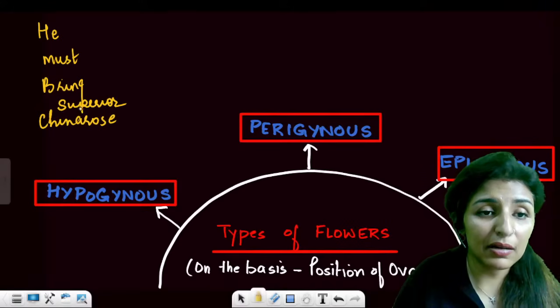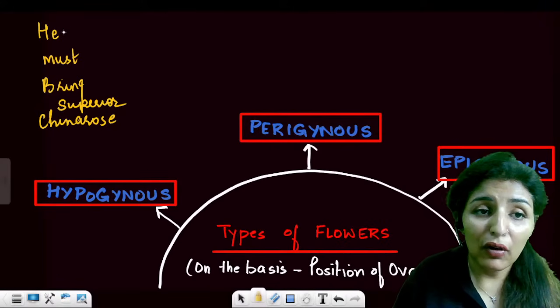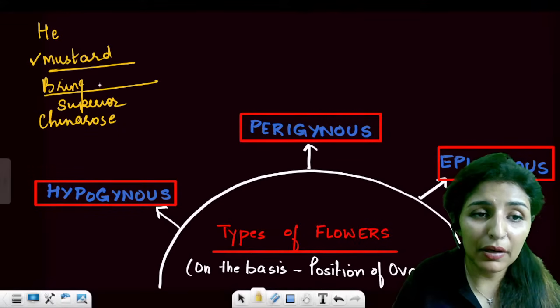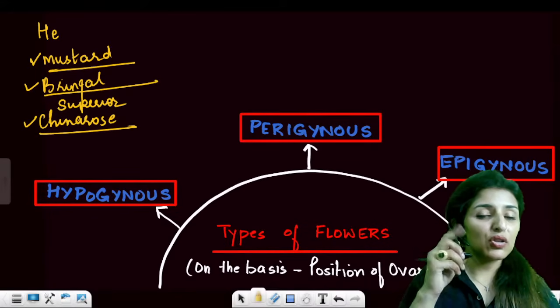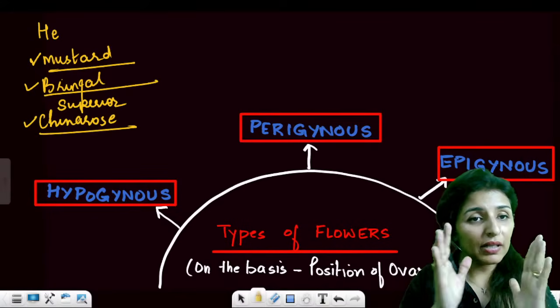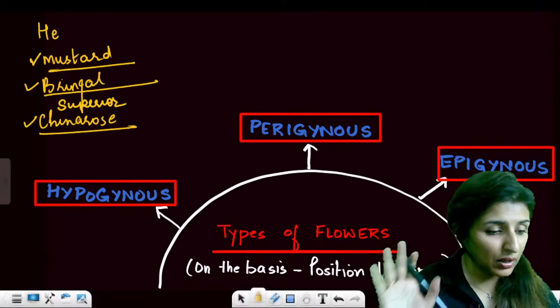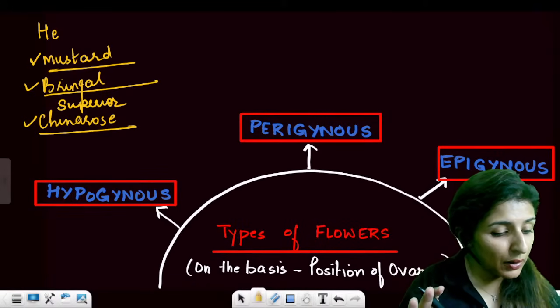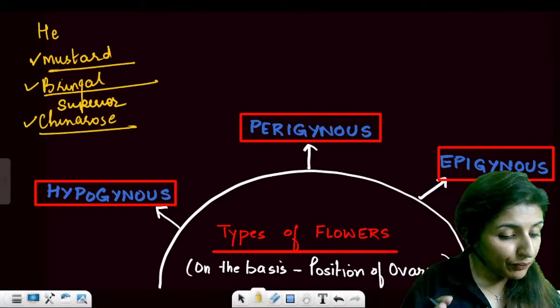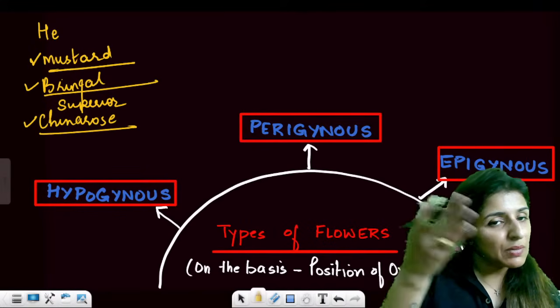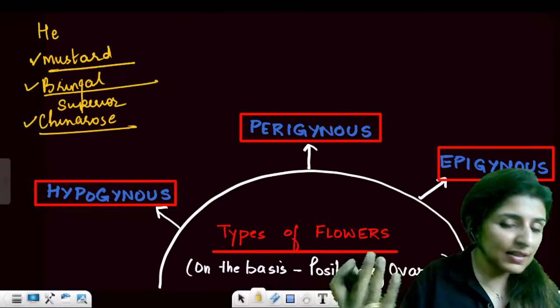So he for hypogynous, M for mustard, bring for brinjal, and China rose. So you remember the examples, and also that hypogynous always has superior ovary. Mnemonics will be in English only.